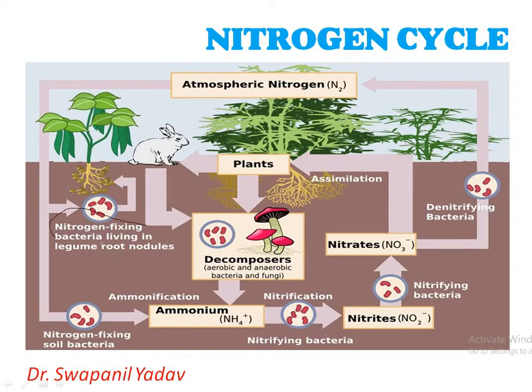First one is nitrogen fixation. The conversion of atmospheric nitrogen into ammonium ion is called nitrogen fixation. Next step is nitrification. The conversion of ammonium ion into nitrite and then nitrate by bacteria is called nitrification.